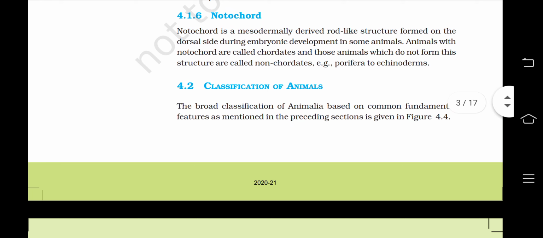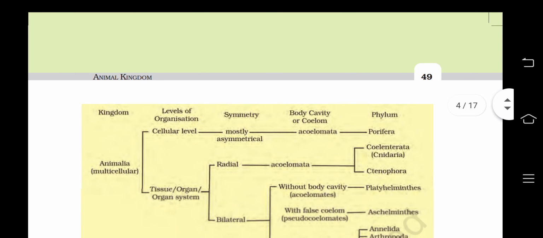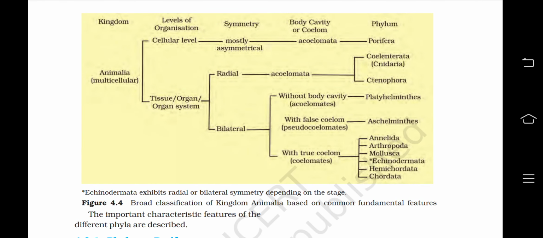Now, classification of animals. The broad classification of Animalia based on common fundamental features as mentioned in the preceding sections is given in figure 4.4. So what we have here is the kingdom Animalia, which is multicellular, and according to the level of organization there is a cellular level and the tissue, organ and organ system level. At the cellular level, symmetry is mostly asymmetric, coelom is acoelomate, and the phylum is Porifera.